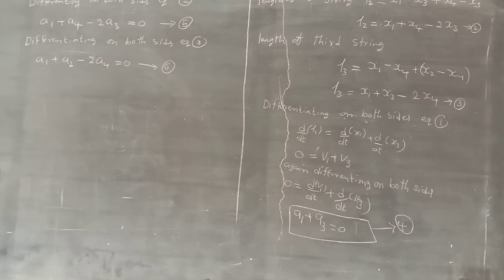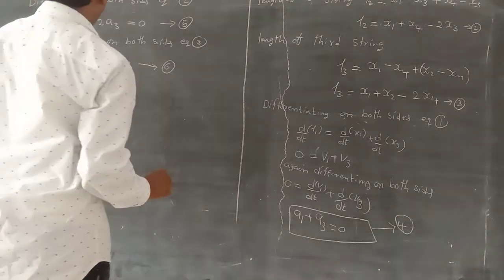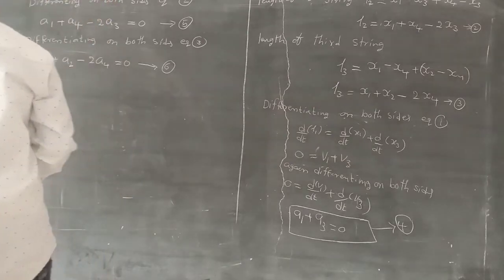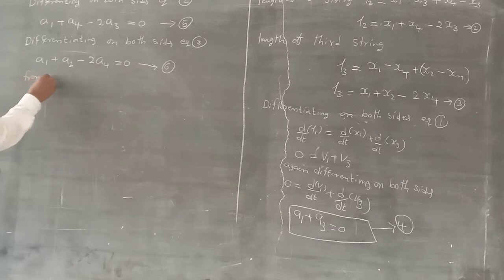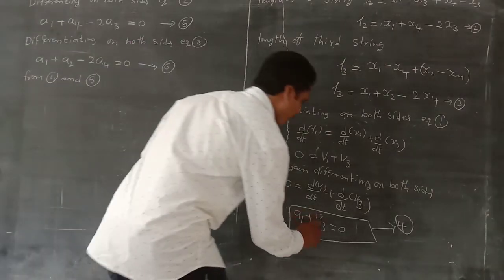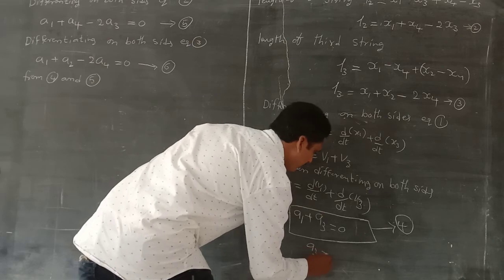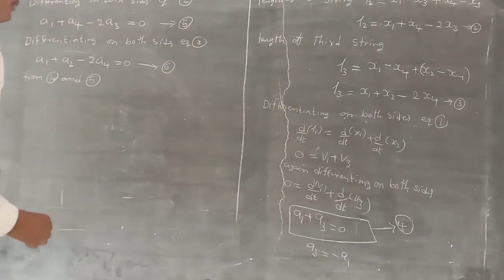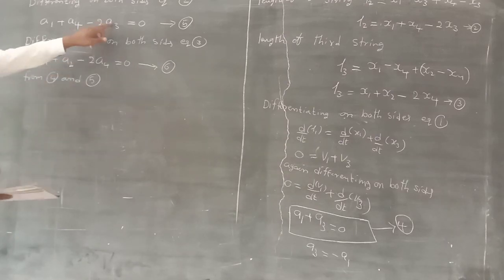The fourth equation gives a1 is equal to minus a3. From equations 4 and 5, I can write this equation: a3 is equal to minus a1.